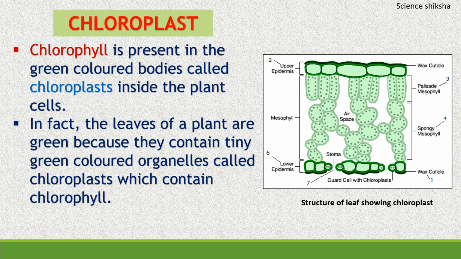The guard cells with chloroplast, this is number seven. The guard cells are present in the stomata, and guard cells also contain the chloroplast. Chloroplast contains the chlorophyll. It means that these mesophyll cells and even the guard cells perform photosynthesis. So this is the structure of leaf showing the chloroplast.